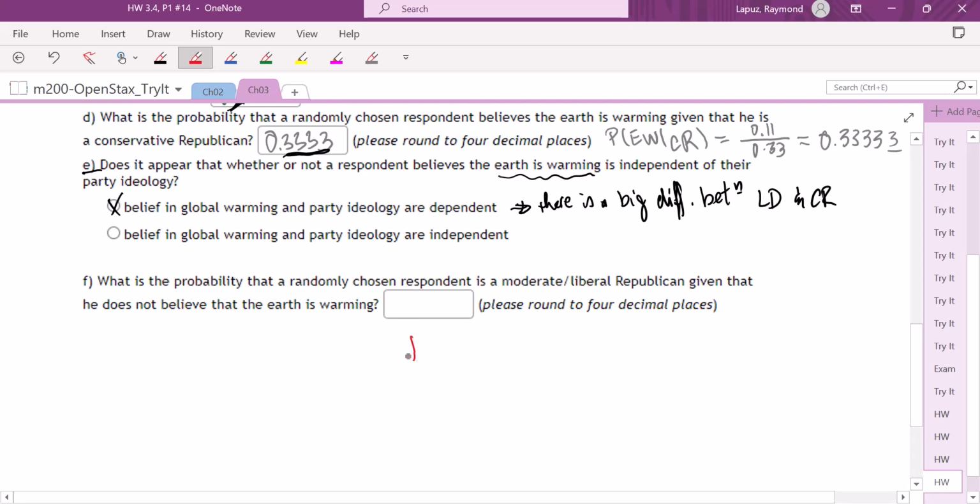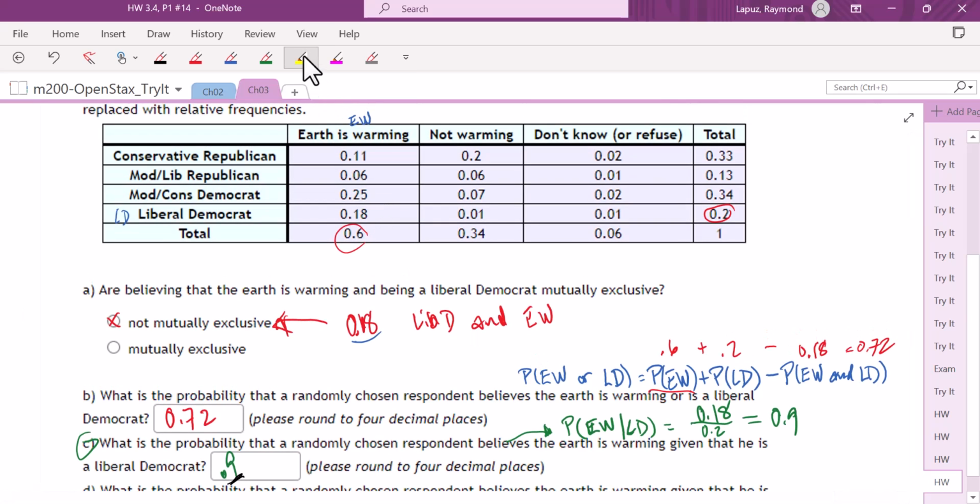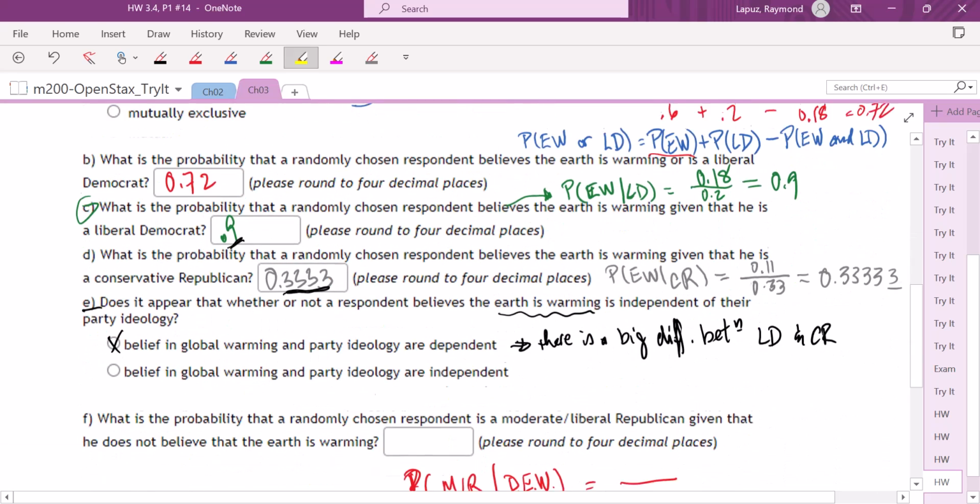What's the probability that a randomly chosen person is a moderate liberal Republican, given that this person does not believe Earth is warming? So let's call it DEW, does not believe Earth is warming. And so this is your new denominator, and I want to figure out how many people do not believe that the Earth is warming. If I take a look at that, these are the people that don't believe that the Earth is warming. There's 0.34, 34% of them.